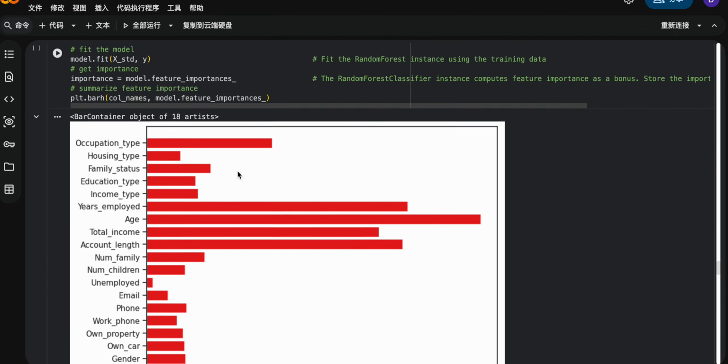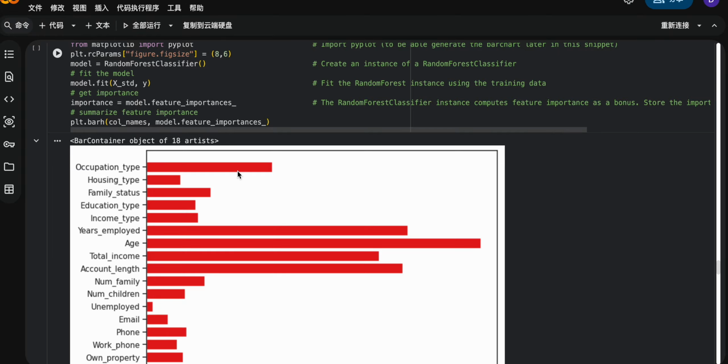However, we also found important features in the random forest: age, account length, total income, and years employed have high importance, indicating that they play a dominant role in the model's decision making.